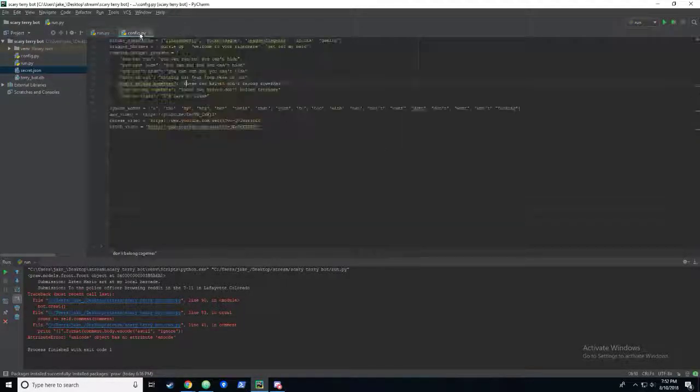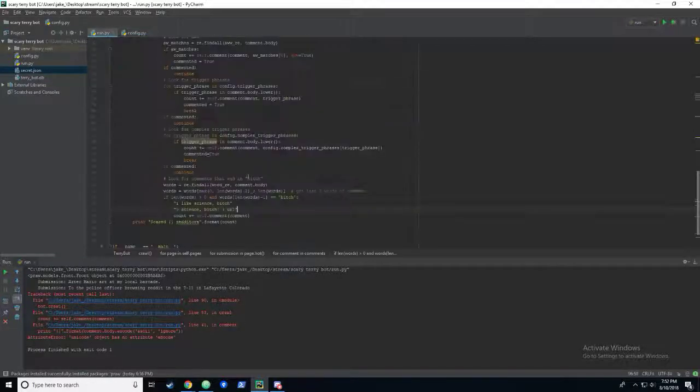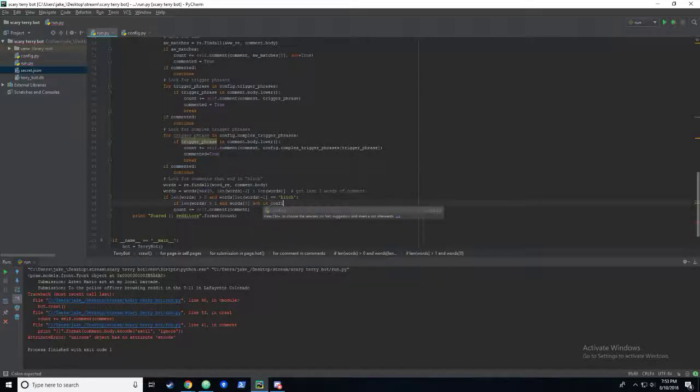So, and we also wrote this list of ignore words, so let's just use this to our advantage. We will say if the length of the words is greater than 1, meaning the last word was bitch and there's more than one word, and words 0, which would be the word before bitch, is not in the ignore words list, then we will say count plus equals self.comment.